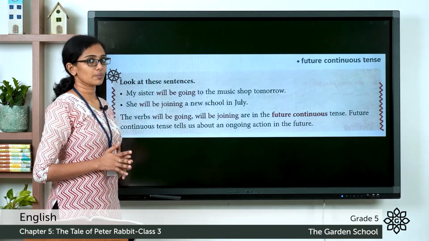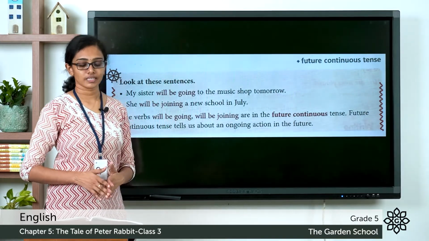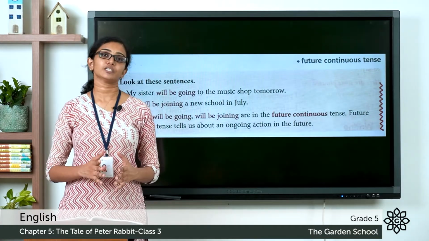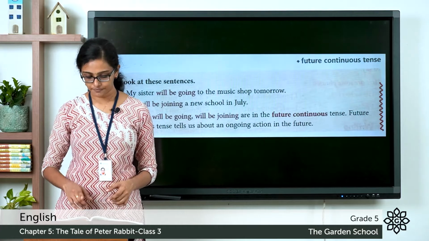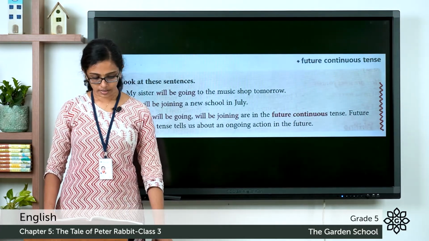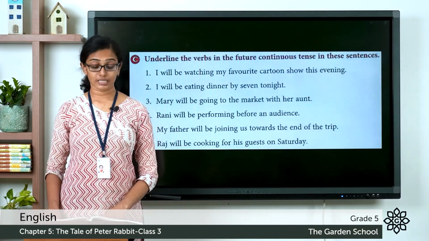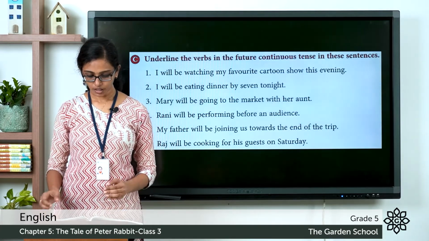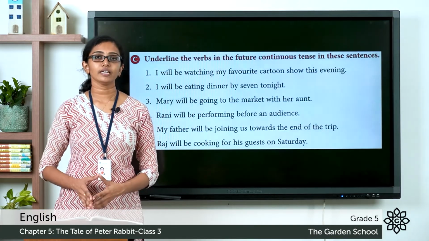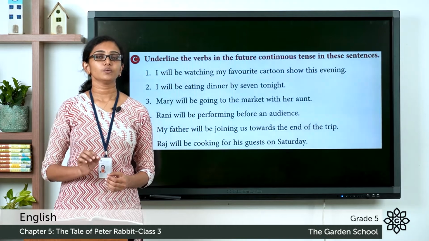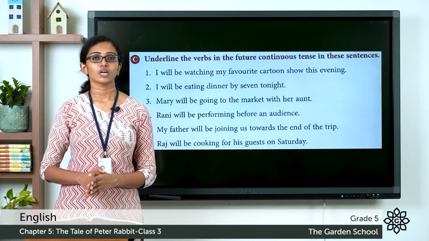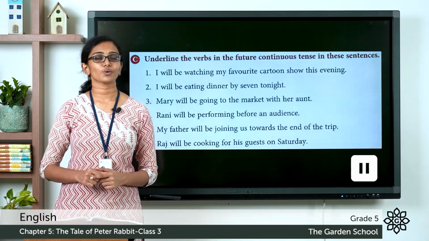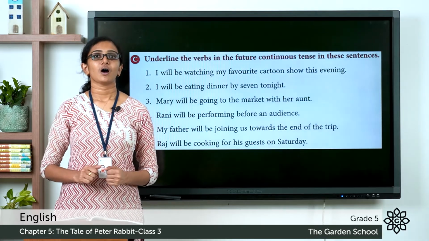So, I hope you are clear with the concept of future continuous tense. Now, keep this in mind and let's move on to the next set of exercise, which is section C. Underline the verbs in the future continuous tense in these sentences. Go through these sentences carefully, then underline the verbs given in future continuous tense. Do this as an activity now. Please pause the video, finish it and come back. Hope you are done with that.